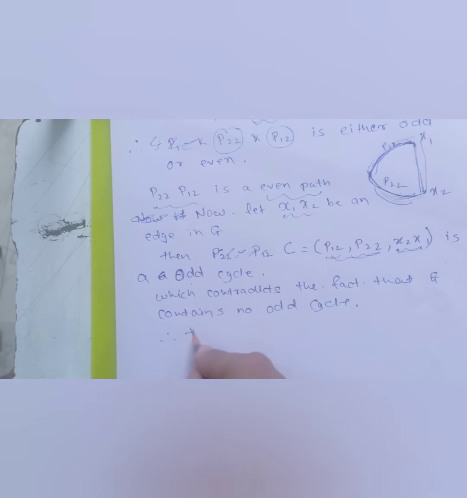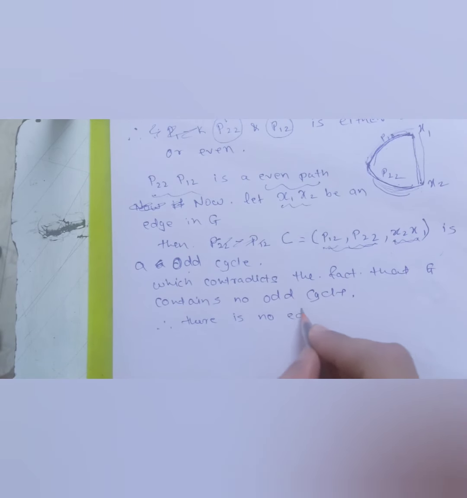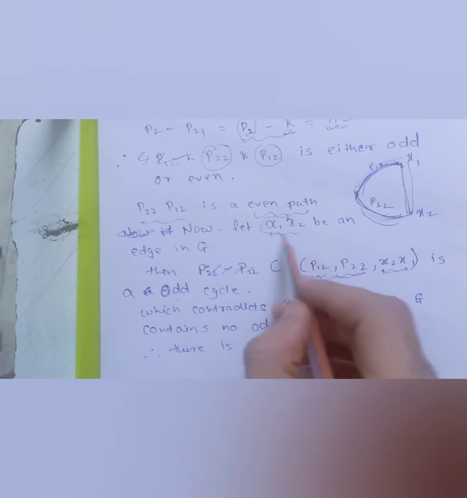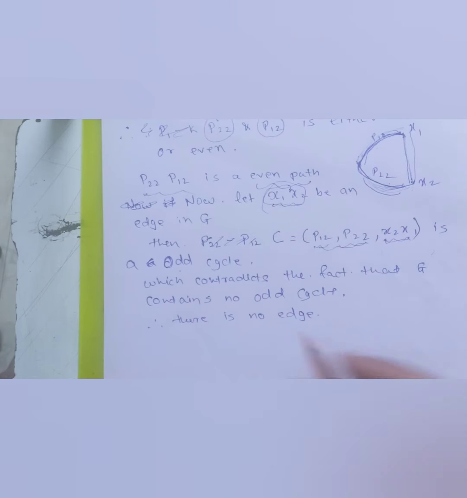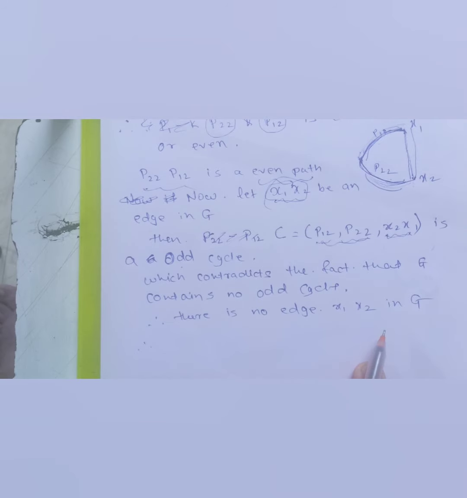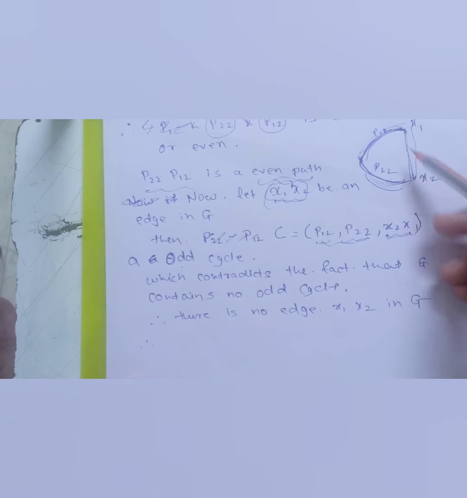Therefore there is no edge. So we arrived at this contradiction because we were assuming an edge, right? We were assuming that this is the edge which is there in this graph. So we can say there is no edge x1 x2 in G. Therefore, that was the only thing which was left for us to prove. We just had to prove that any two vertices of the same partition do not have an edge between them.